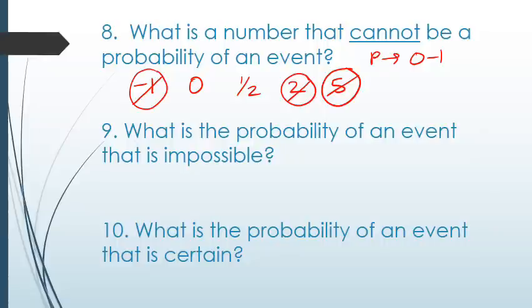What's the probability of an event that is impossible? An impossible event has a probability of 0. That means it's never going to happen. What is the probability of an event that is certain? If an event is always going to happen, it's going to have a probability of 1. That means it has a 100% chance of happening.